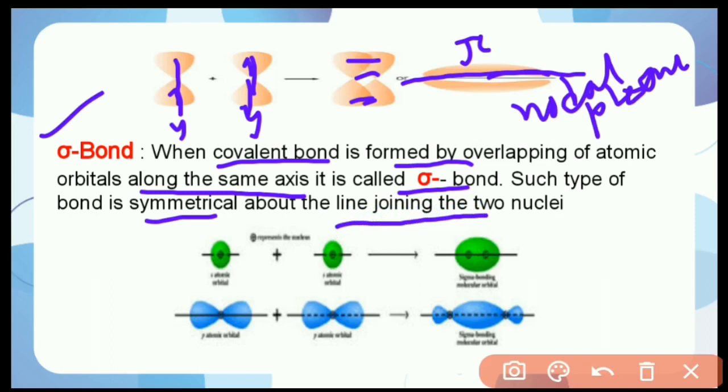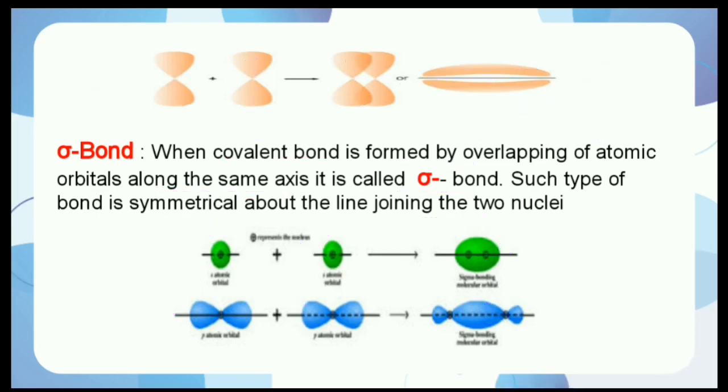For example, when one half-filled s orbital overlaps another half-filled s orbital, they form a sigma bond. Next, half-filled p orbitals overlapping headwise also form a sigma bond. A sigma bond is stronger compared to a pi bond.